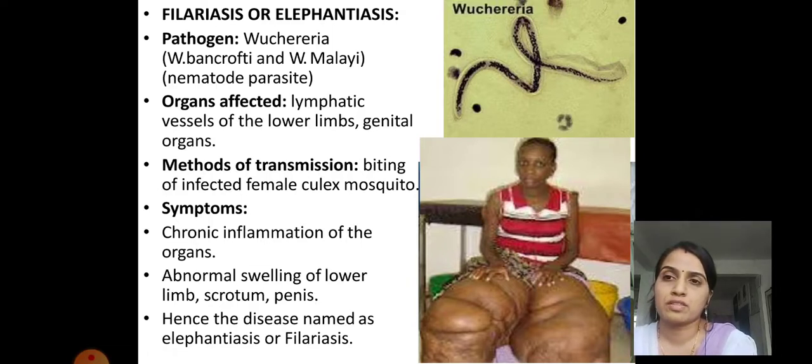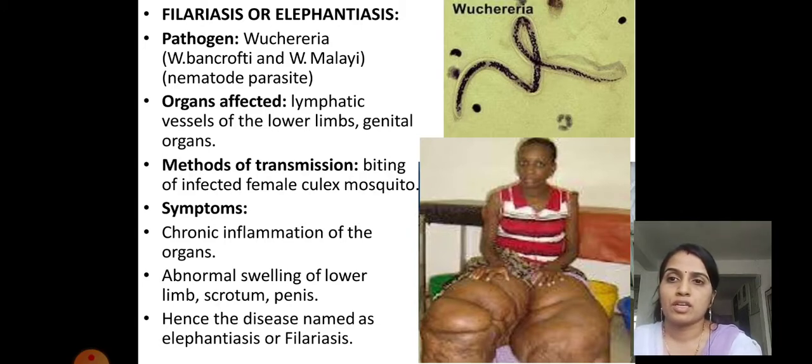These are the two species of nematode parasite which cause elephantiasis or filariasis. The organs specially affected by this pathogen are the lymphatic vessels of the lower limb and genital organs. These are the areas where the infection is easily observed.